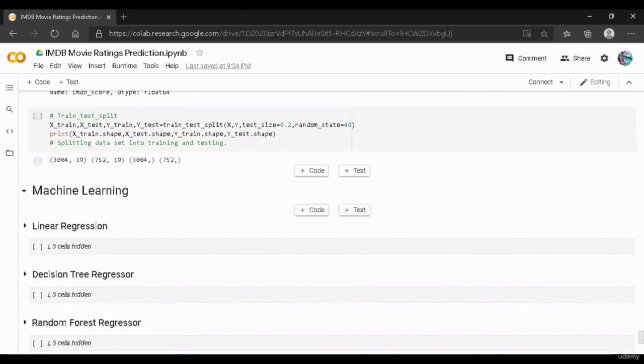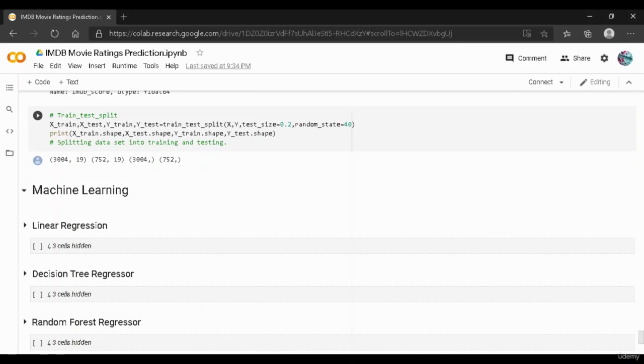The next thing that we have done over here is we have split our data into training and testing parts, as we had imported train test split previously. So this code is related to that import. What we have done over here is we have turned the data into X train, X test, Y train and Y test, and then we have given the train test split, and we have given the independent and dependent columns over here. Over here you can see that we have given a test size, we have mentioned 0.2 over here.